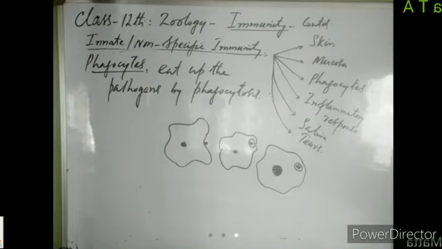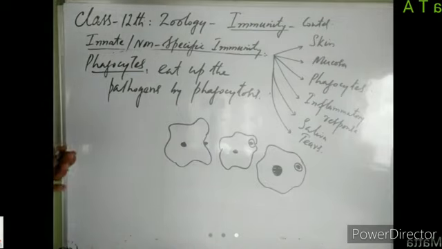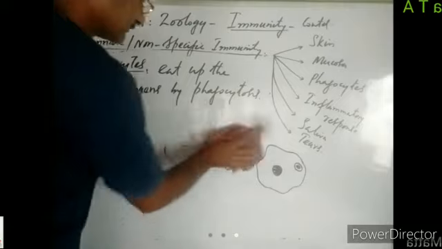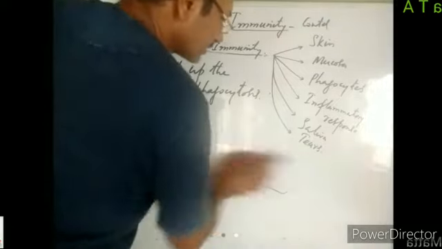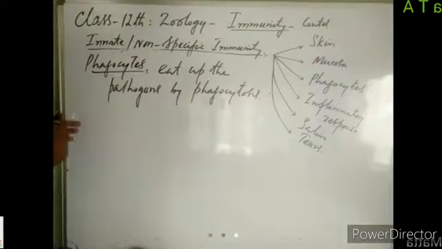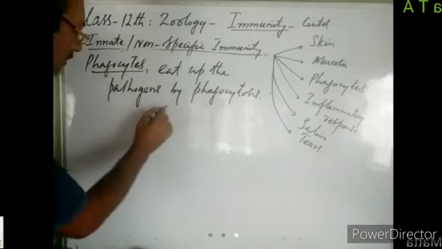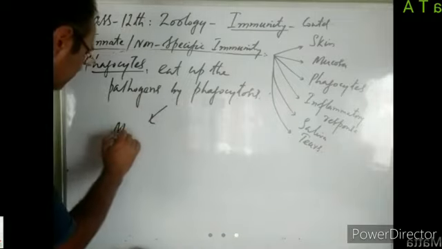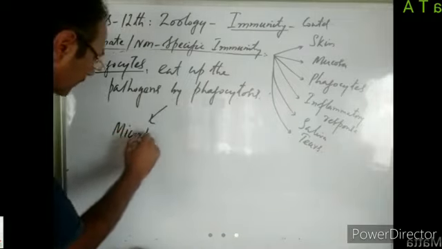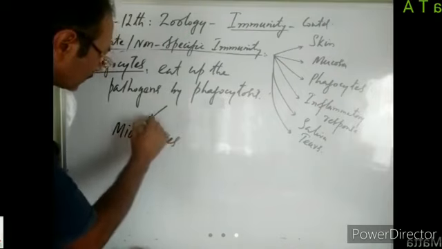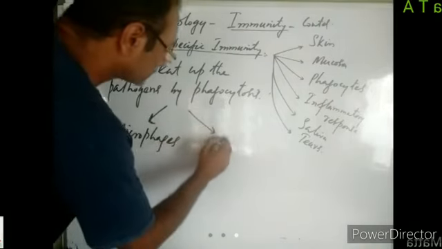In our body there are two types of phagocytic cells. These phagocytic cells are mostly present in the blood. We have in our blood microphages and macrophages.